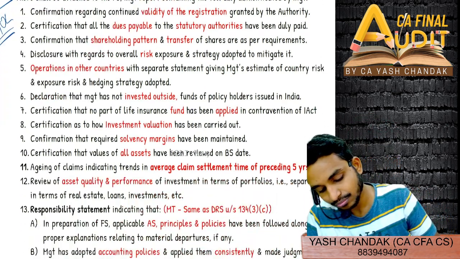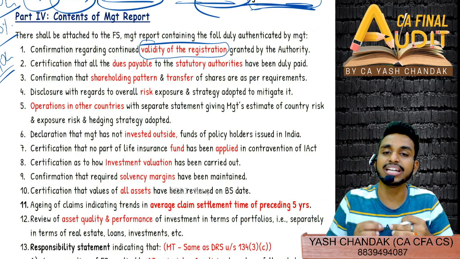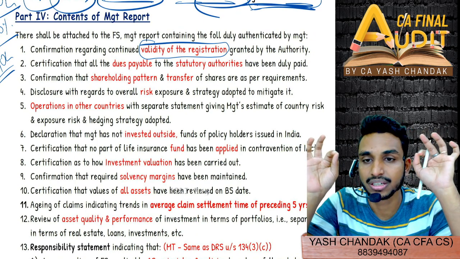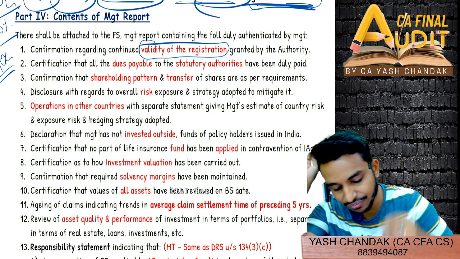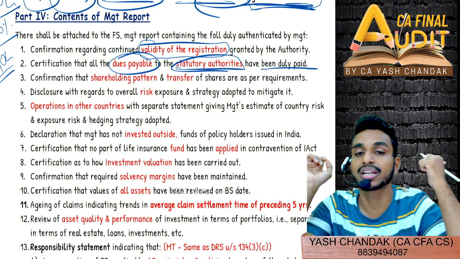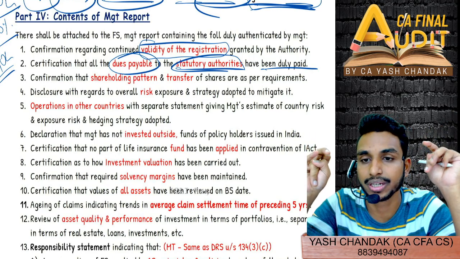So first, validity of registration. You need to be very clear that the registration is still valid as on date. And then again you have to obtain a certificate that all dues payable to the statutory authorities have been paid. Statutory dues have all been duly paid.